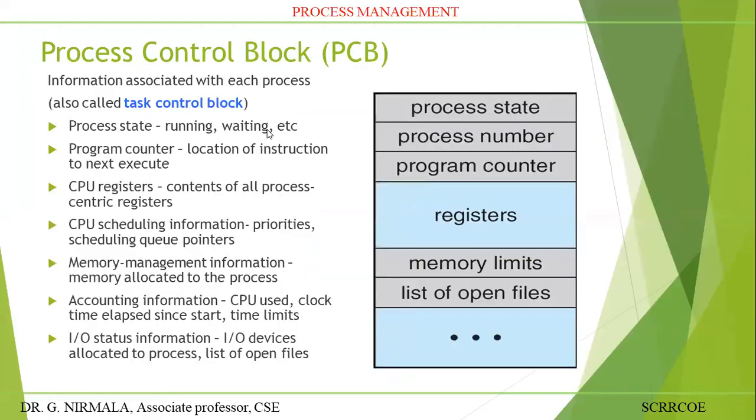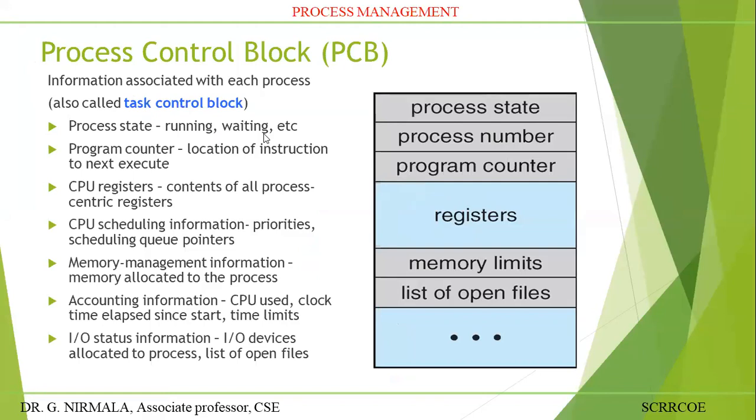Now let us discuss the process control block. It is a data structure which holds all the process-related information, which are called process attributes.